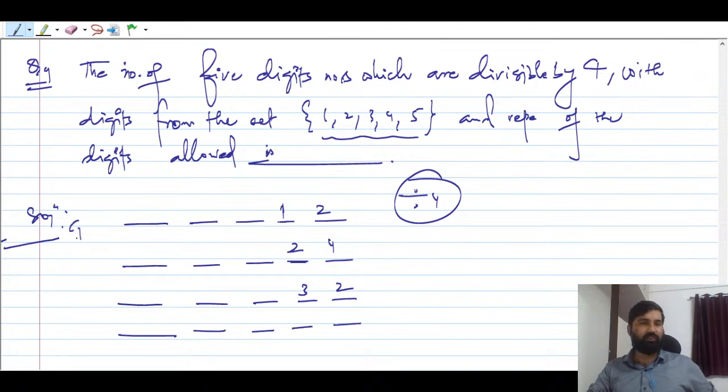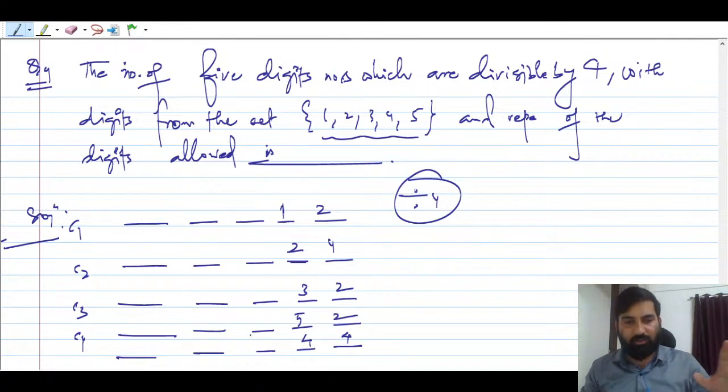So this is C1, you can say C2, C3, C4. Next is 52. I think this is clear. One more will be there: 44. So these are the two vacant spaces. They are fixed: 12, 24, 32, 44 and 52. Very good, guys. So you are now understanding everything, right? So that is C5.